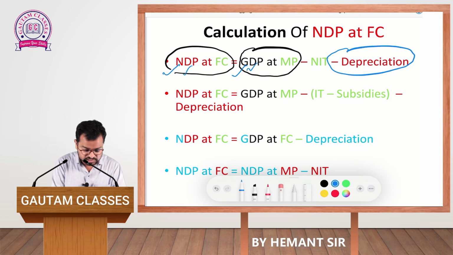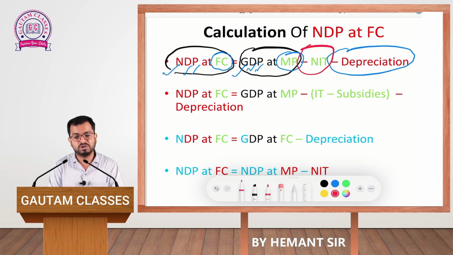Domestic is given, production is given. Now you are required to calculate the value of factor cost from market price. So we are supposed to subtract the value of net indirect taxes. So if you want to calculate net and gross is given, just subtract the depreciation, and you will get net. If you have to calculate factor cost and market price is given, just subtract the value of NIT, and you will get the value of factor cost. It is very simple, and the other formulas are also given.